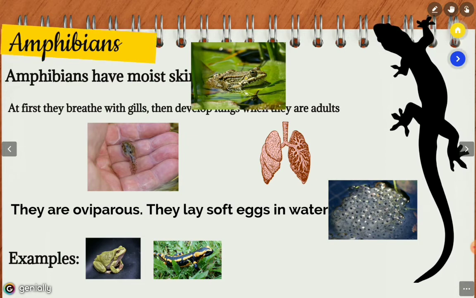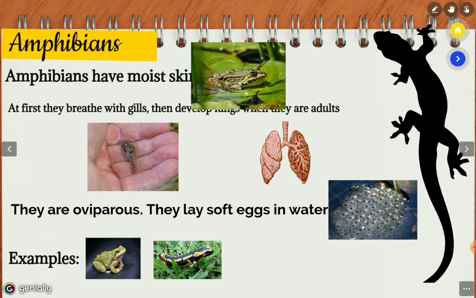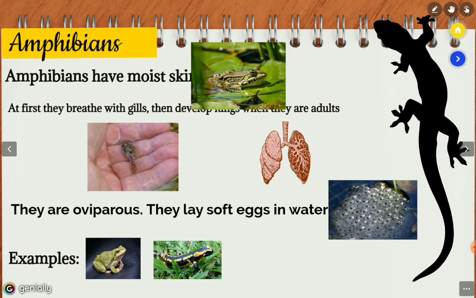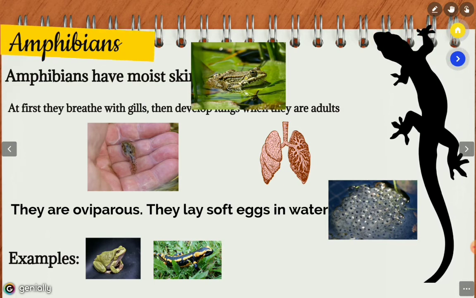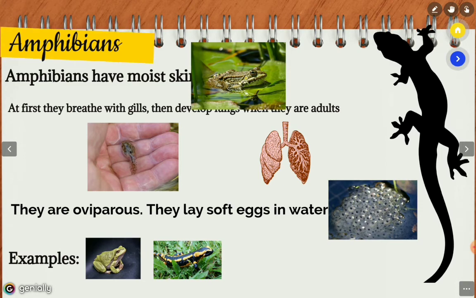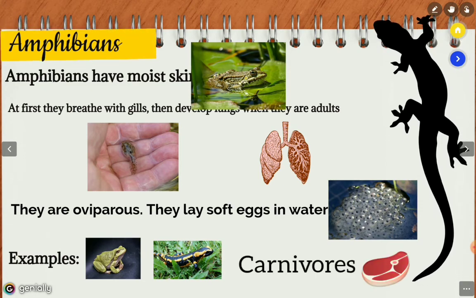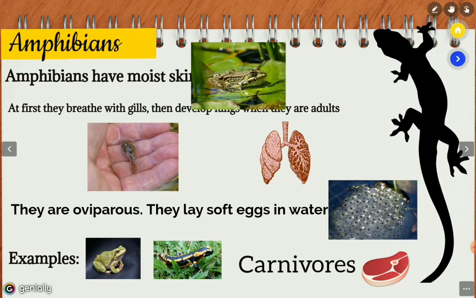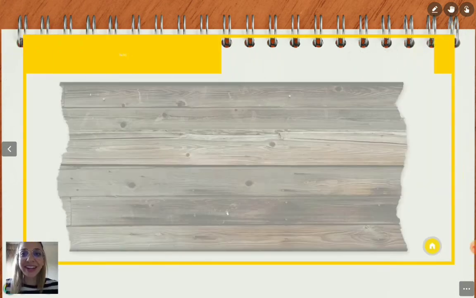During this process, remember, the body of the amphibian changes. Depending on what they eat, in the earliest stages of their lives, some amphibians are herbivores, but when they grow, most become carnivores. Most of them, when they are adults, become carnivores.